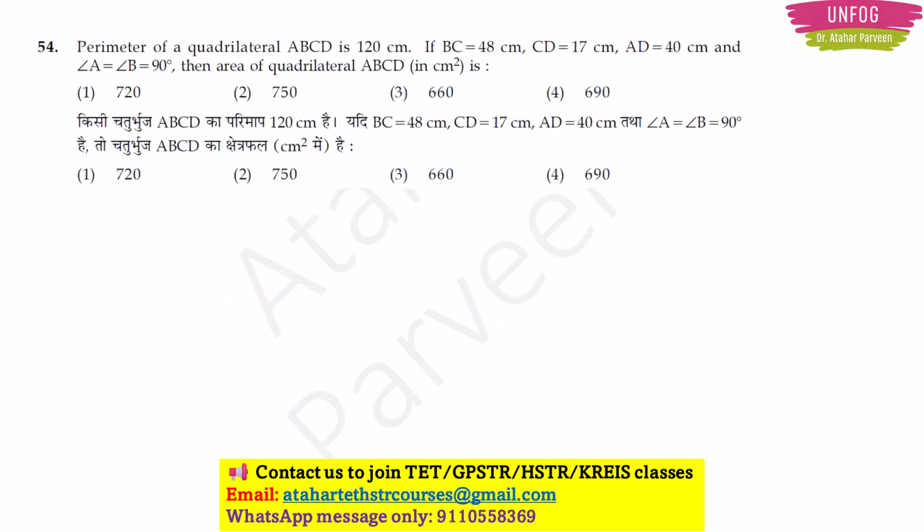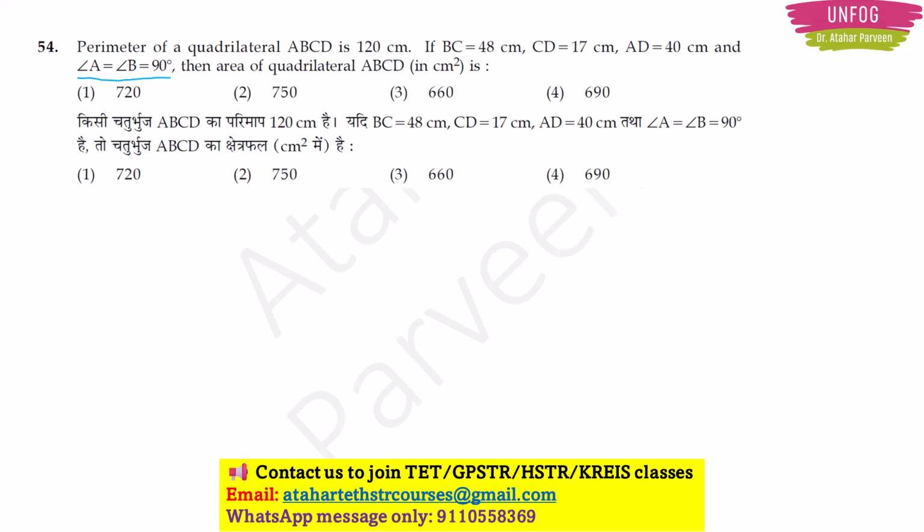Next question. Perimeter of a quadrilateral ABCD is 120 centimeter. If BC is 48 centimeter, CD is 17 centimeter, AD is 40 centimeter, and angle A is equal to angle B is equal to 90 degree, then area of the quadrilateral ABCD in centimeter square is. While reading the question only, something should click in your mind. They are giving two angles as 90 degree in a quadrilateral.